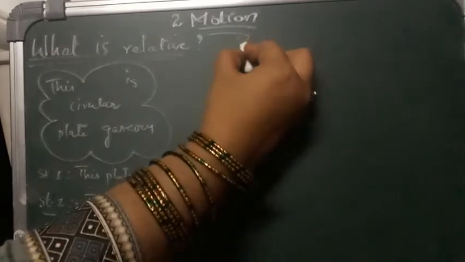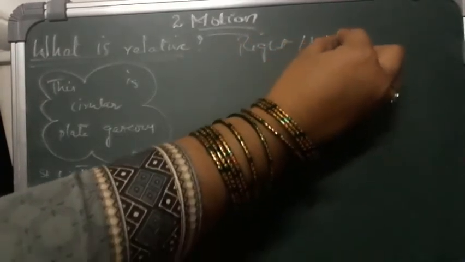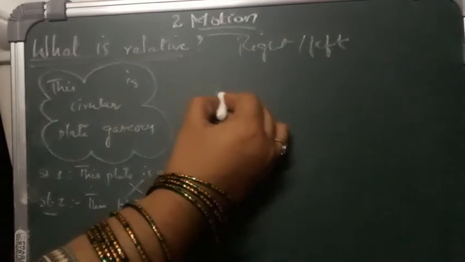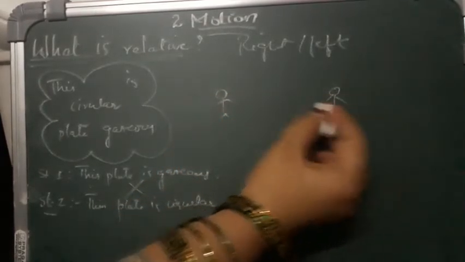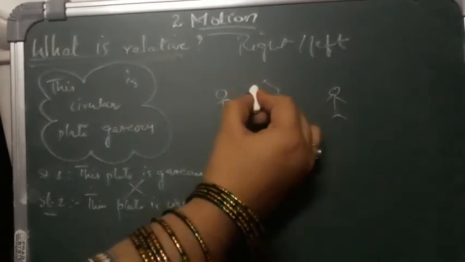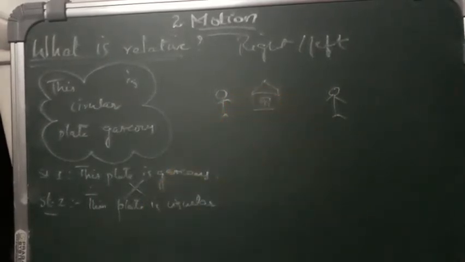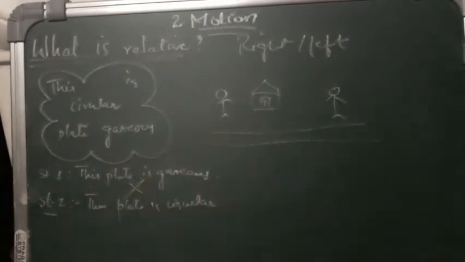So we will learn right or left position. Suppose one person is here and the other person is here, and there is a house existing here, and these two persons are walking on the road.